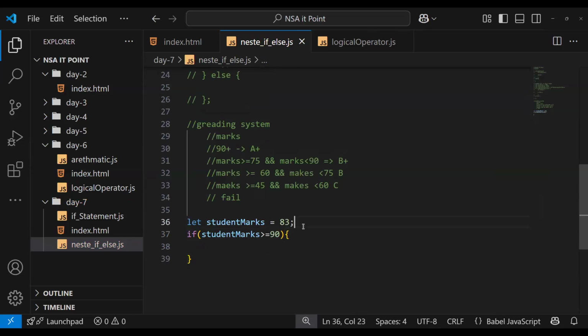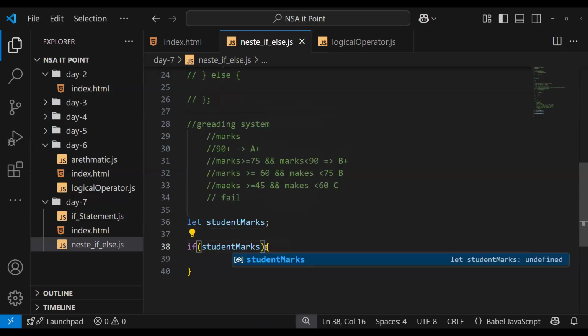we check whether the student has marks or not. Is it undefined or not? It's a good practice to check. Let's check first if marks is present or not.